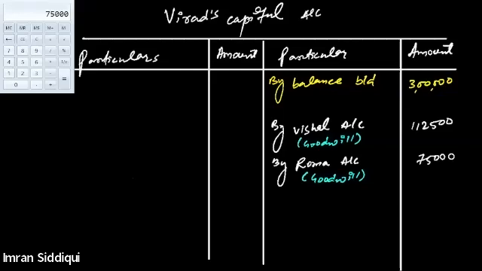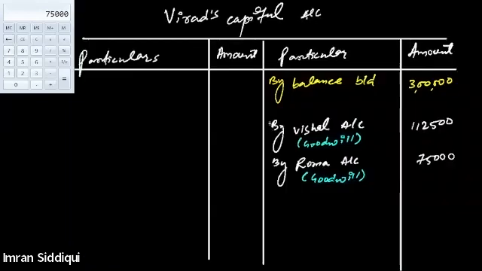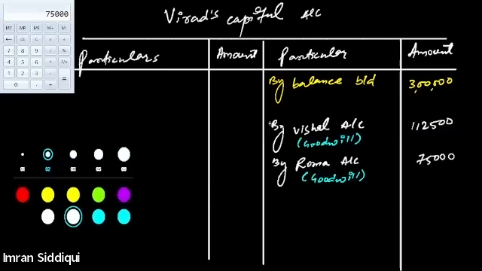Okay, moving on to the next point. The next adjustment in the question says interest on capital is to be provided at 10% per annum. How much is the capital? Capital is 3 lakh, right? We need to calculate 10% interest on this amount. So let's do that as well. We will write it here as by interest on capital.